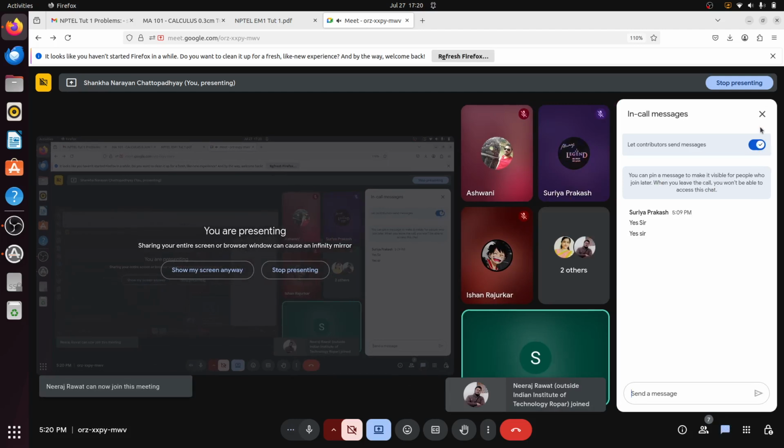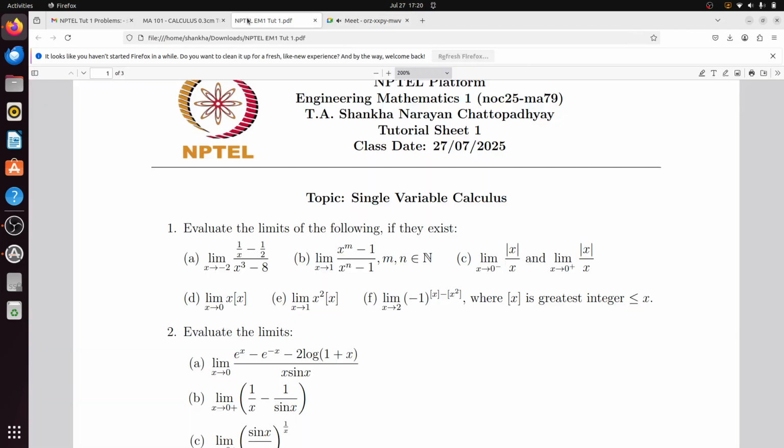Okay, so first we will move to solving these problems. I am giving you one example: limit x tends to 0 of (e to the power x minus 1) divided by x.